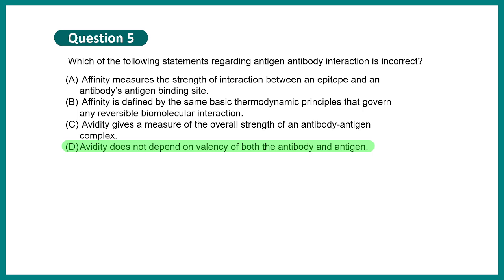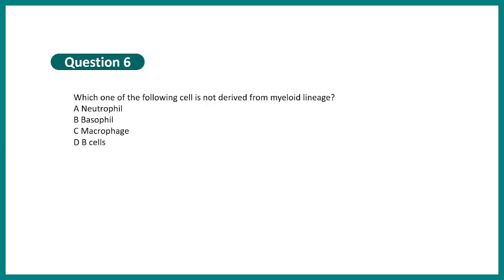Avidity measures the overall strength of the interaction. So it has to be a function of the valency of the antigen and antibodies, because if you have more valency, then you have stronger interaction overall, right? If you want to learn more about affinity and avidity, click on the I button.